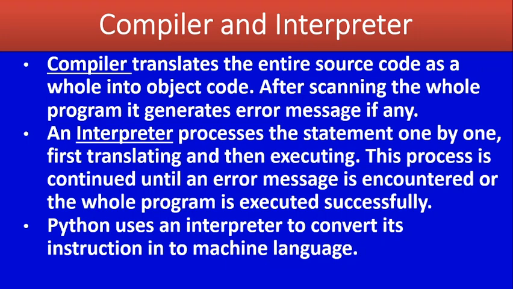It is also a converter. It also converts high level language into machine level language. And the difference between a compiler and an interpreter is that the interpreter converts high level language into machine level language in line by line execution. And a compiler, that is, the whole program is converted into machine language, not line by line, and it reports the errors at the end.